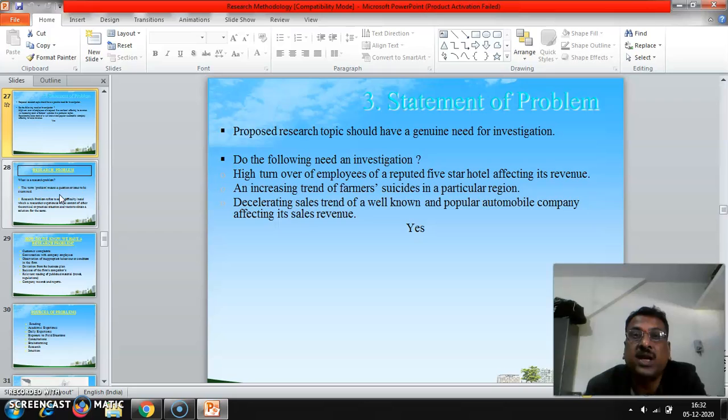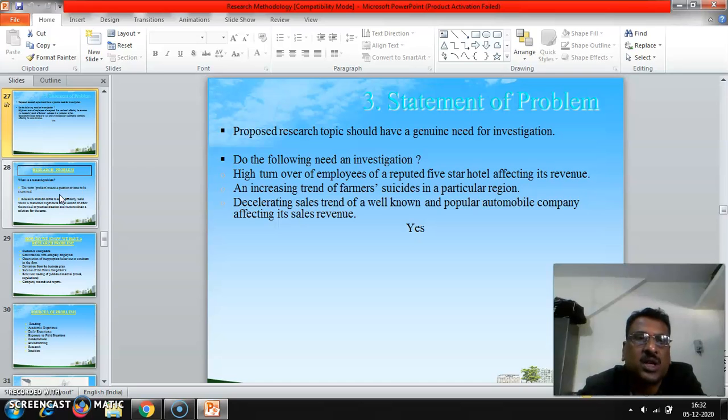Next one is statement of the problem. Proposed statement of the problem, that is research topic, should have genuine need for investigation. If we are unnecessarily conducting a survey, it is never called a statement of problem. Here three examples are given. High turnover of employees of a reputed 5-star hotel affecting its revenue. An increasing trend of farmer suicide in a particular region. Declining sales trend of a well-known popular automobile company affecting its sales revenue. So these are all called statements of the problem, which should be properly decided.